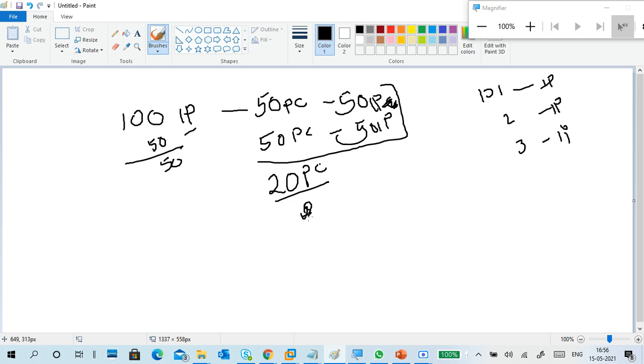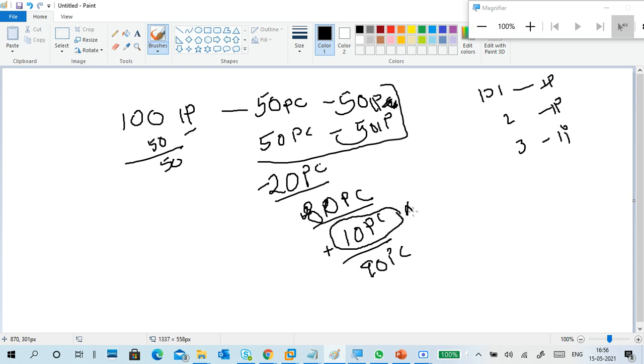I have only 80 PCs. Good, right? So only 80 PCs are available. Now I added 10 PCs. 20 PCs minus and 10 PCs plus. Now it becomes 90 PCs. Very good. But these 10 PCs won't get any IP address.